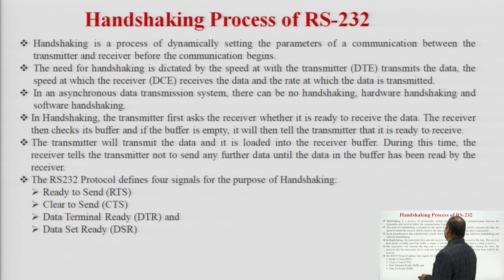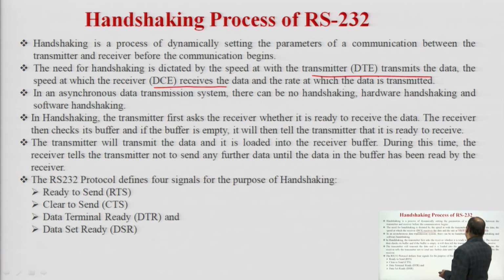Then the handshaking process of RS-232. Handshaking is a process of dynamically setting the parameters of communication between the transmitter and receiver before communication begins. So, handshaking is a process which dynamically sets the various parameters between the data terminal equipment and data communication equipment to ensure proper communication when the communication begins from the DTE. The need for handshaking is dictated by the speed at which the transmitter DTE transmits the data, the speed at which the receiver receives the data, and the rate at which the data is transmitted. The handshaking signal is used to detect the speed of data transmission between the DTE and DCE.